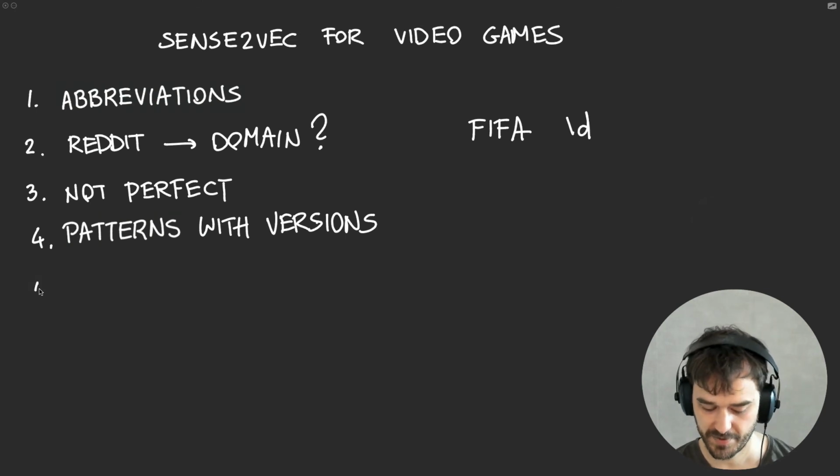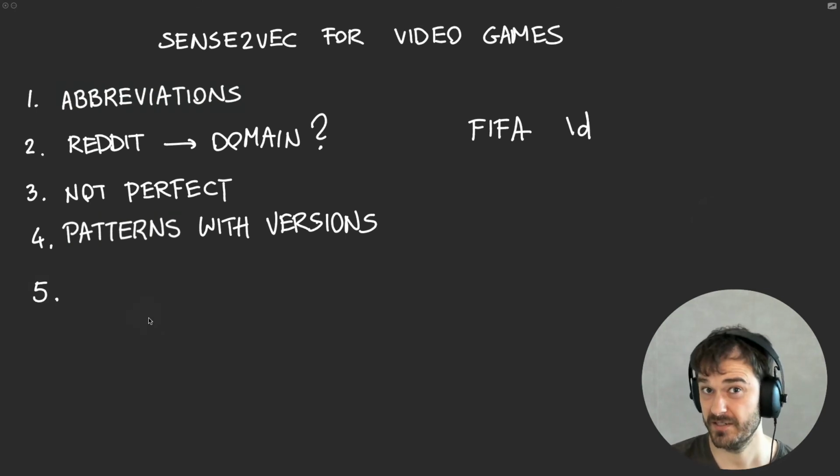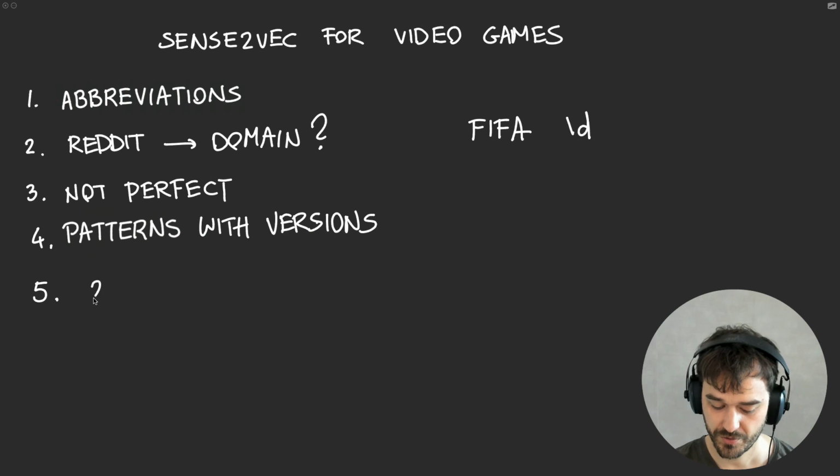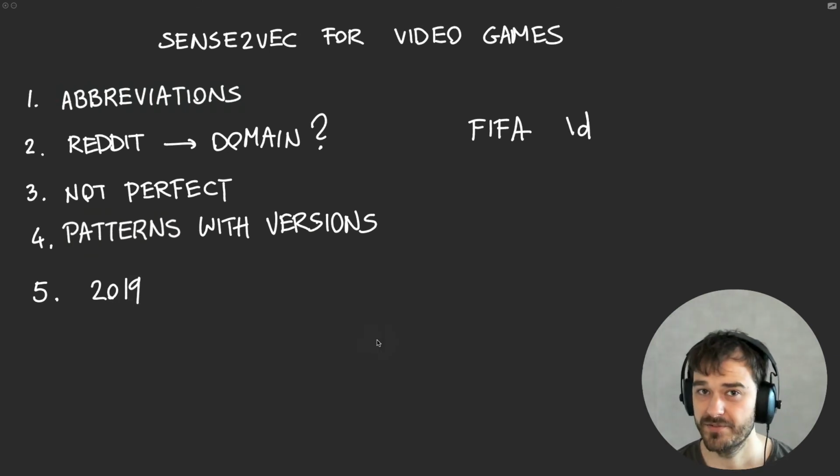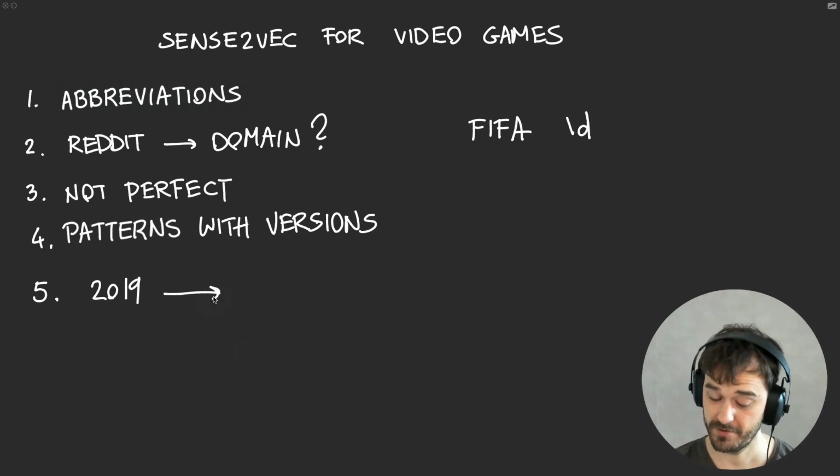Another thing we have to keep in the back of our mind is that the most recent Sense2Vec vectors were trained in 2019. So any relevant phrases or any new video games that came later may not accurately get detected. Now, if this is an issue, one thing that's good to keep in the back of your mind is that nothing is stopping you from retraining your own.